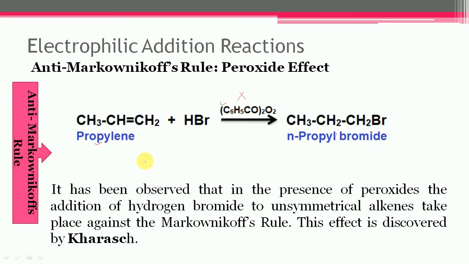So the action of peroxide can cause the anti-Markovnikov addition of hydrogen bromide in case of unsymmetrical alkene, and it is also called the peroxide effect. This effect was discovered by Kharasch, and so it is sometimes also called the Kharasch effect.